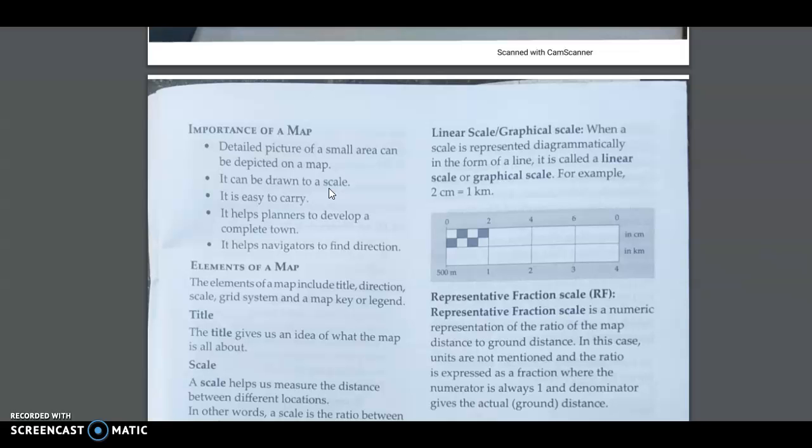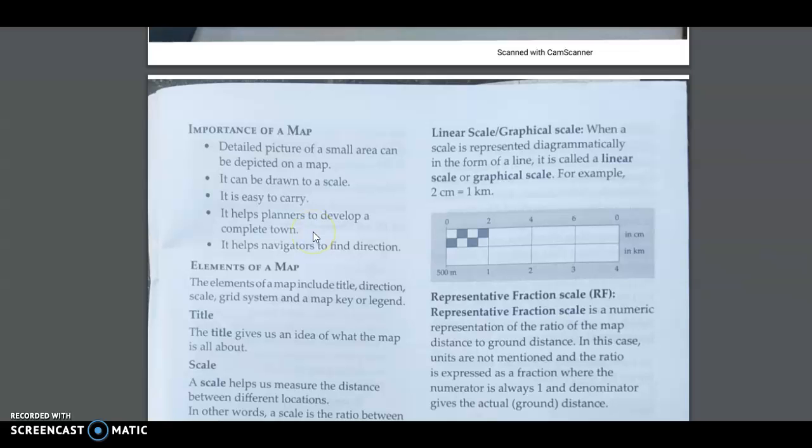How do I know? Because in a map, we measure from where to where it is going. It has been tested, surveyed, and then made. Maps are easy to carry. Instead of a globe, if you carry a map, it is easy to carry. It helps planners to develop a complete town.